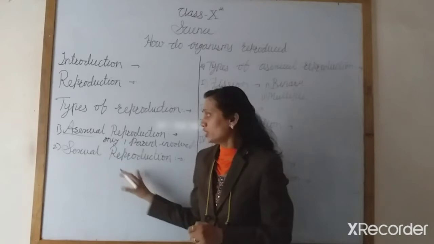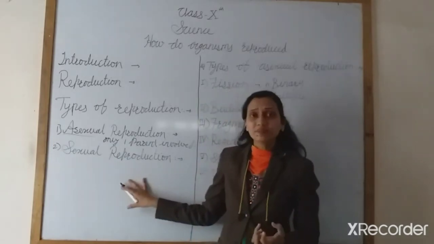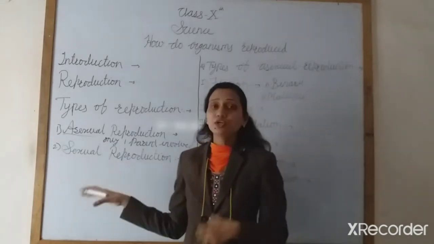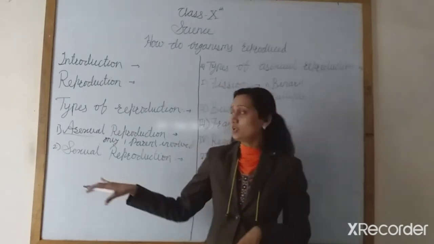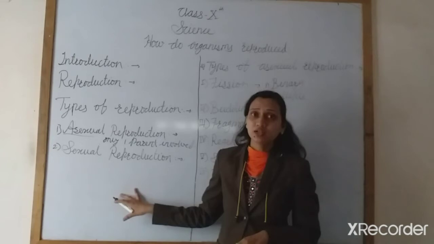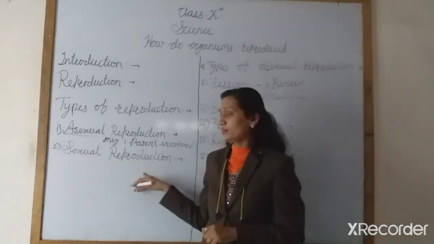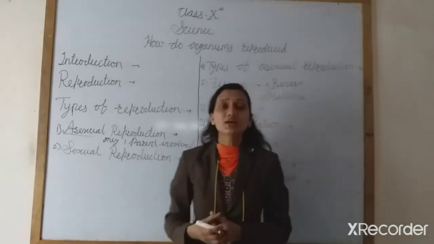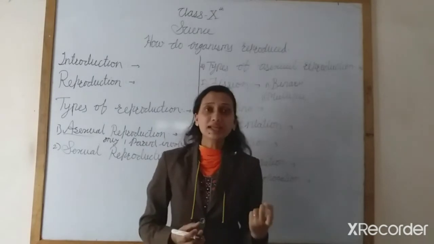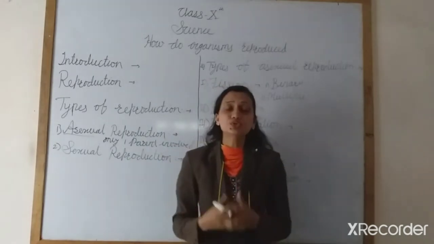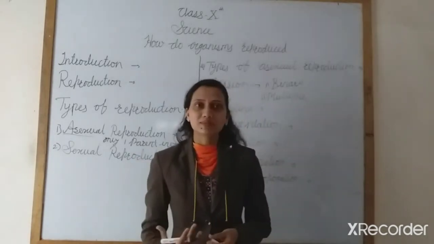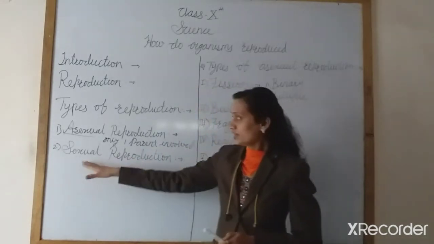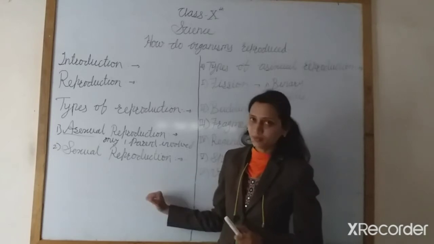And in sexual reproduction, two parents are necessary. Two parents are involved in sexual reproduction, which means fusion occurs. The male gamete and the female gamete fuse together and give rise to a new organism. Understand? It is called sexual reproduction.